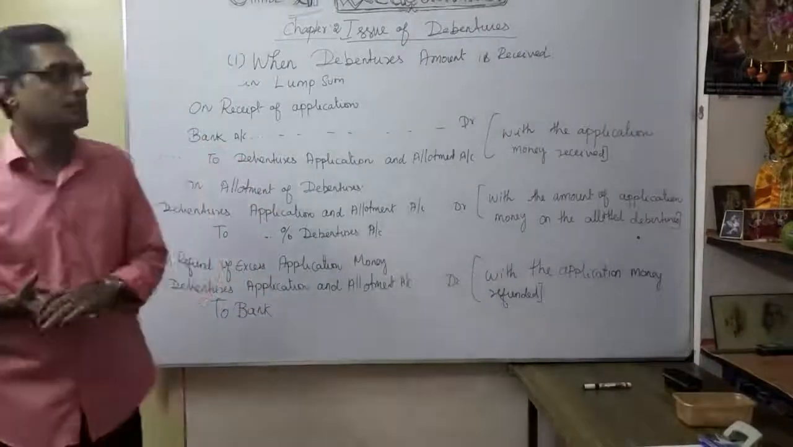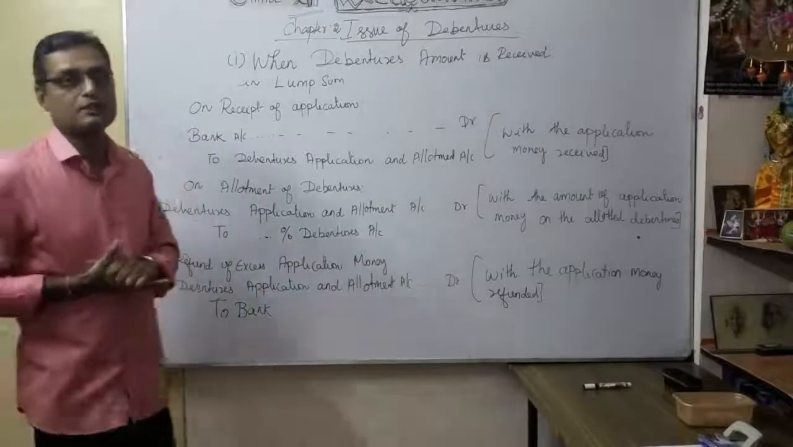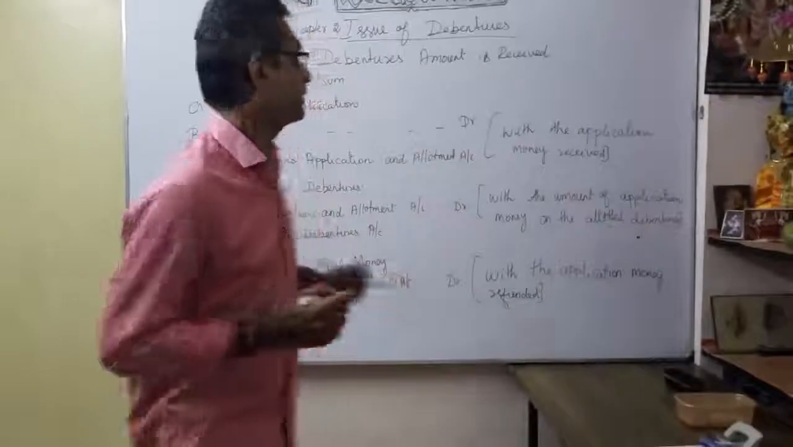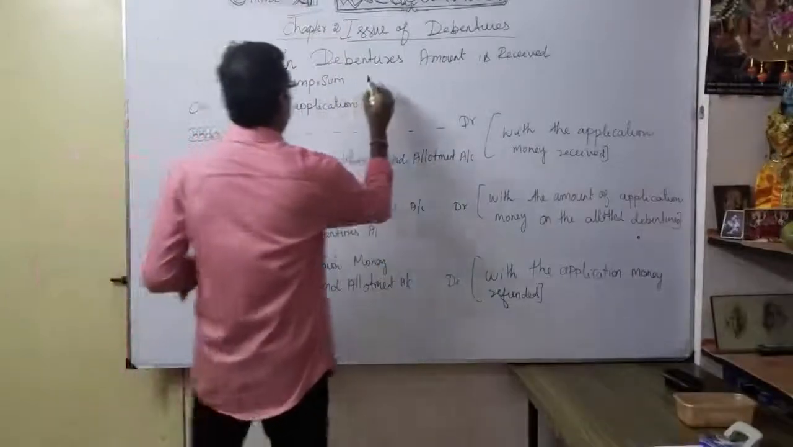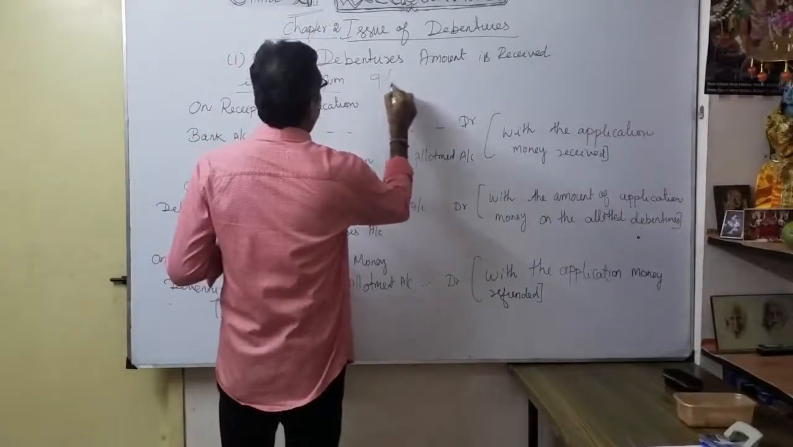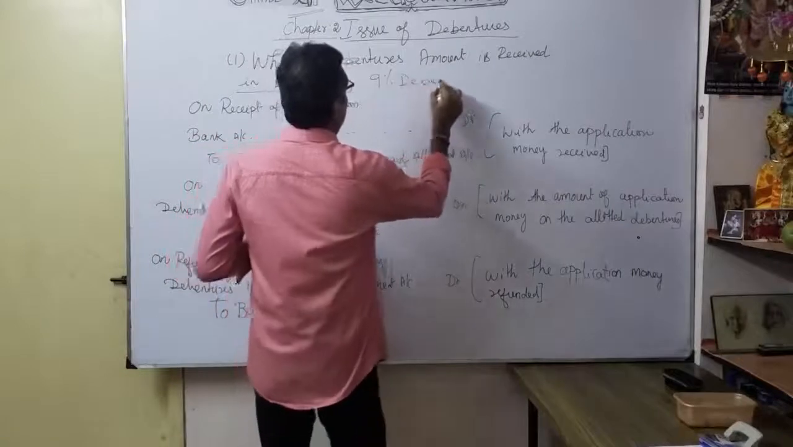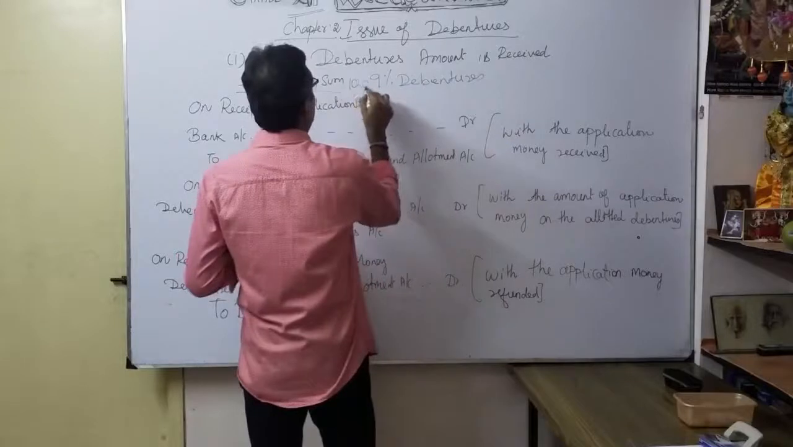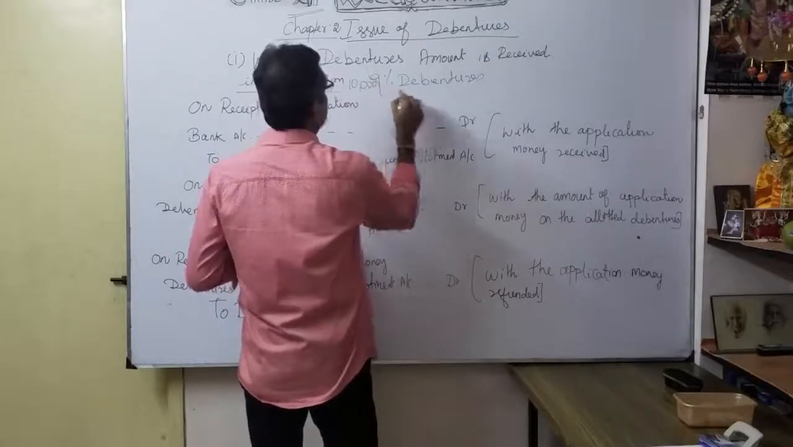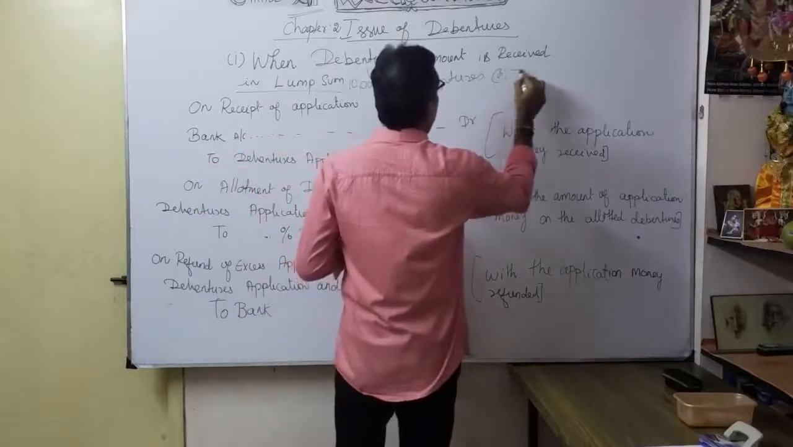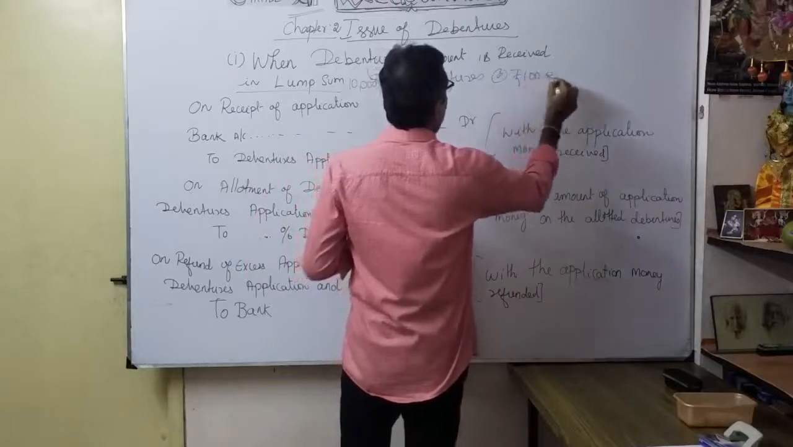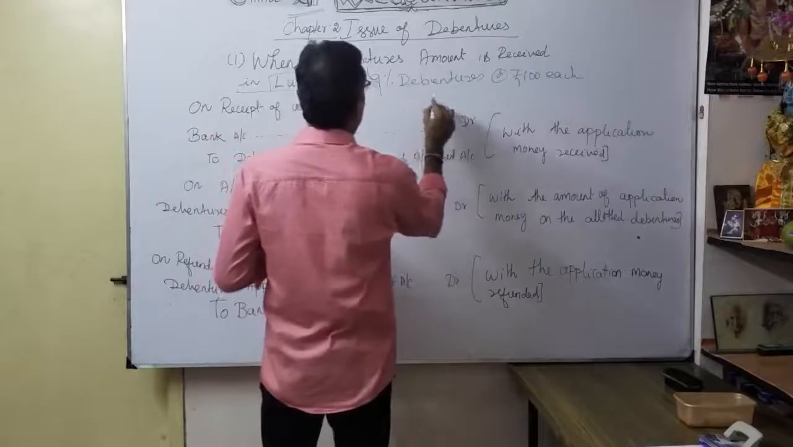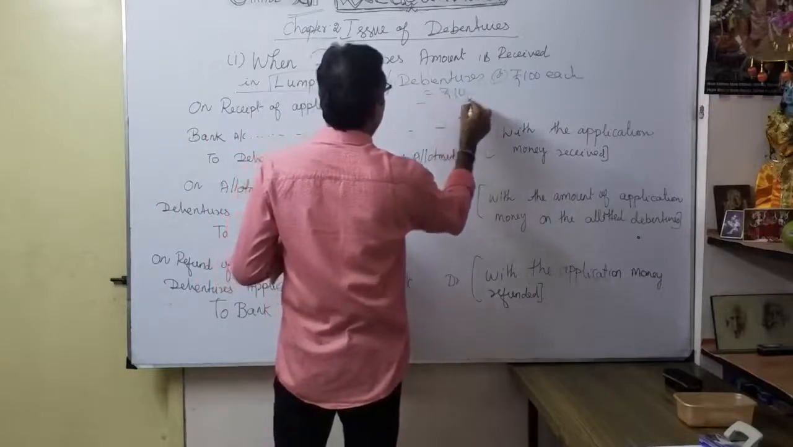So when the debentures amount is received in lump sum, how will the journal entry be? Whenever it is lump sum, for example, 9% debentures. 9% debentures means 10,000 debentures at 9%, at the rate of 100 each. So they received it in lump sum. Naturally, how much are you going to receive? 10 lakhs, isn't it?